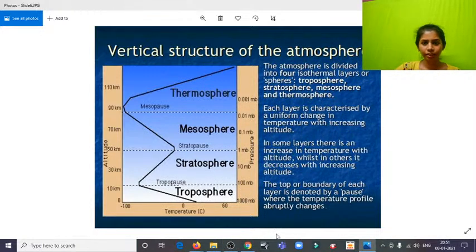From here, the more we go up, it's colder. And in some places, the more we go up, it goes from colder to hotter, and in some layers again from colder to hotter. The top or boundary of each layer is denoted by pause, where the temperature profile abruptly changes. Like I said, this is a transient phase. And from the troposphere onwards, it totally takes a 360-degree turn in terms of temperature.